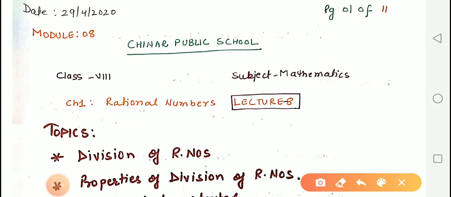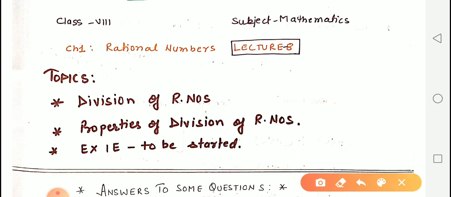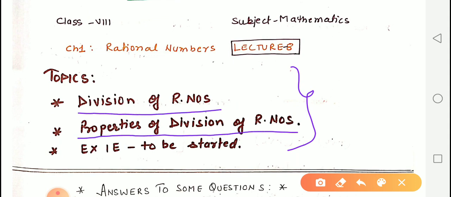Good morning, students. Today is module 8 of the same chapter, Rational Numbers. This is lecture 8 of this chapter. Today we are going to cover these topics. First one, division of rational numbers, properties of division of rational numbers. Then we will start our exercise 1E.